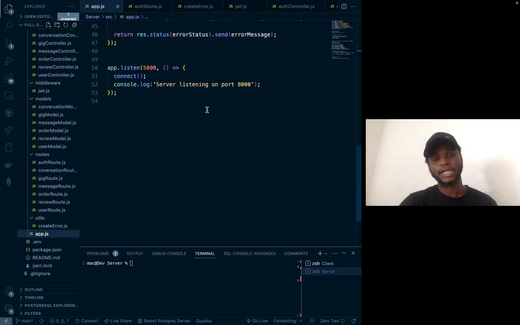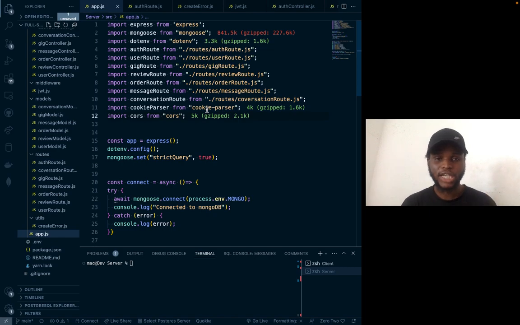Before I start, the technology I'm using for this application is React and Node, and I'm using JavaScript. I'm not using TypeScript. There's no reason why I don't want to use TypeScript. I know how to use TypeScript. In fact, I love TypeScript more than JavaScript because TypeScript can easily tell me if I'm making any mistake. TypeScript will easily notify me that, oh, this thing I'm writing is an error. You understand? But JavaScript won't do that. But I just decided to use JavaScript for this application.